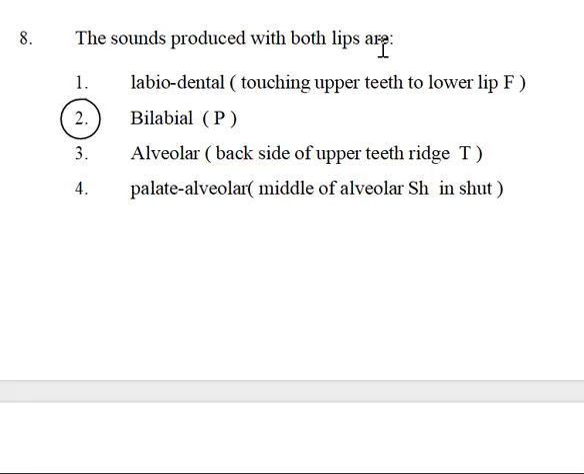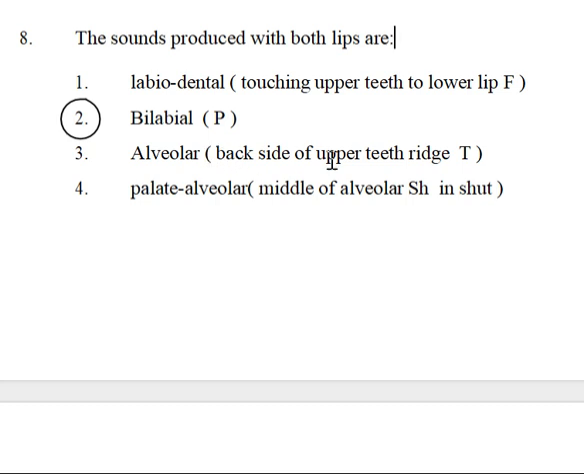The sounds produced with both lips are called bilabial, for example P. This is a topic of grammar teaching. The first one is labiodental. Labiodental means touching the upper teeth to the lower lip, just like the F sound, not ya, F, like that. Upper teeth touching the lower lip is called labiodental. Maybe this will be important for the next exam.